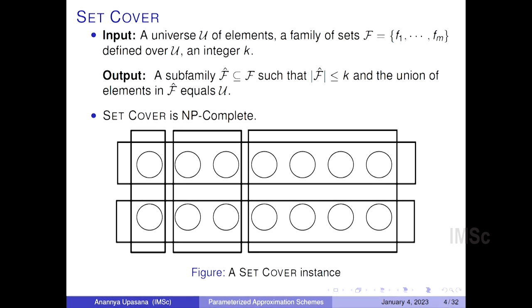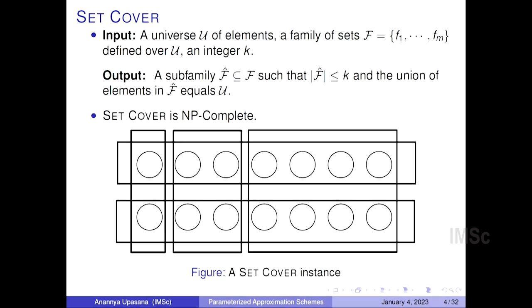So I'll talk about the set cover problem first. In the set cover problem, we are given a universe U on n elements and a family of sets which is defined on this universe, as well as an integer k. Notice that as an optimization problem, the input k is not given in the set cover instance. So the task is to find the minimum number of sets such that these sets cover the entire universe. But here I have posed it as a decision problem where I want to select at most k sets such that the entire universe is covered by these k sets.